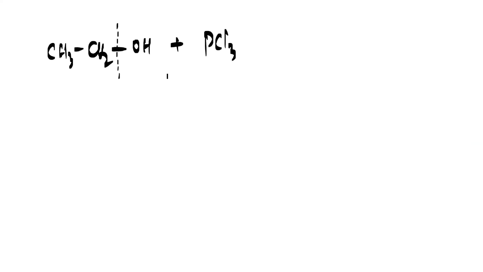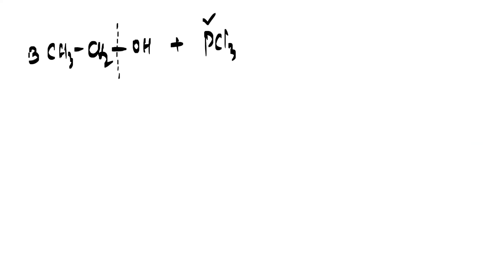Have a look here. Let's talk about an alcohol, CH3, CH2, and we have OH. Let's break this bond, and I am treating it with phosphorus halide, PCl3. Remember, my dear friends, what happens actually? In case of PCl3, phosphorus trichloride, this P will change into phosphorus acid. So what I need here, try to understand. How many OH groups will I take here?